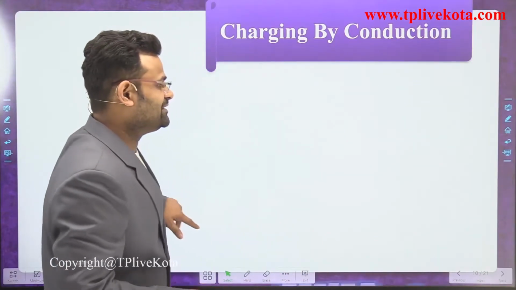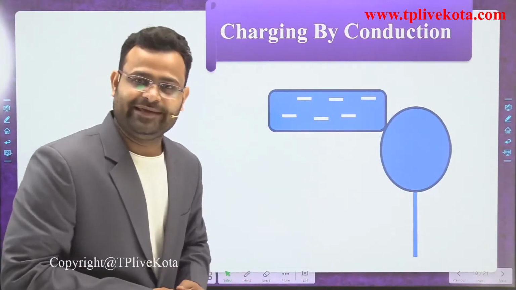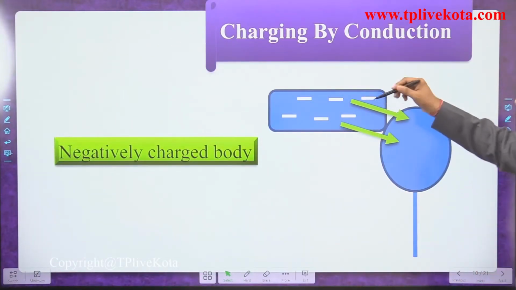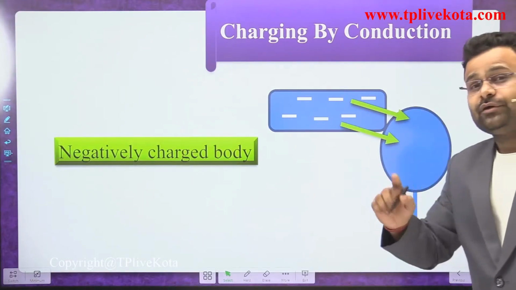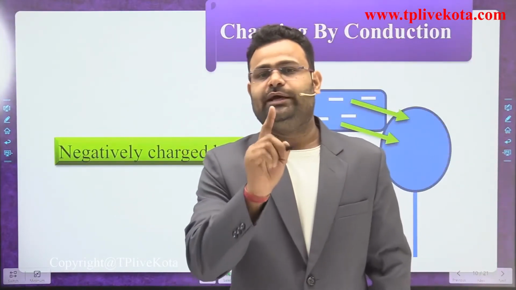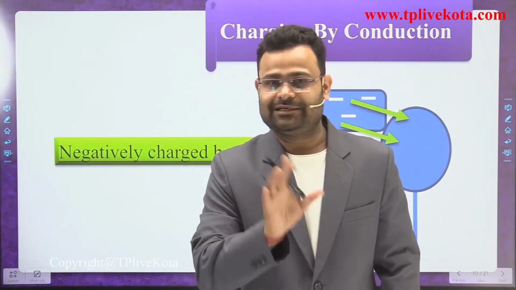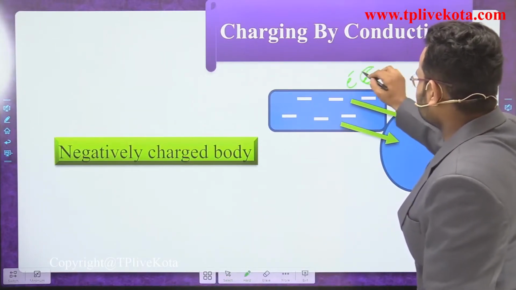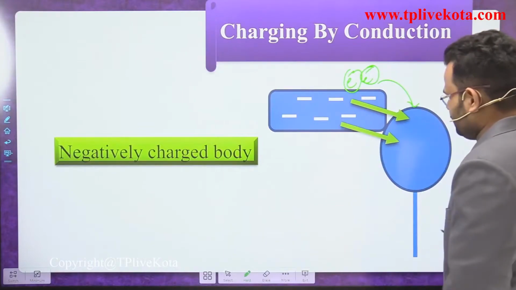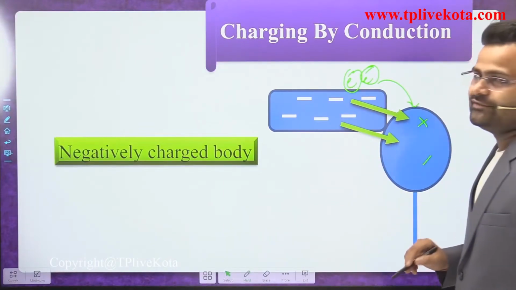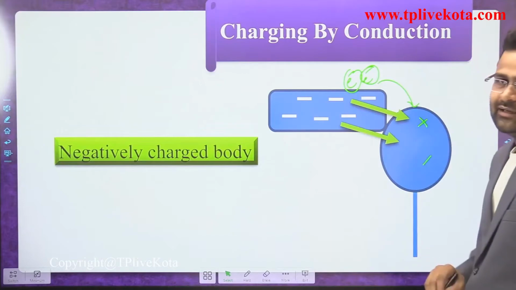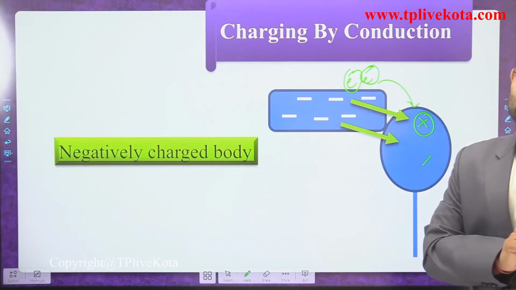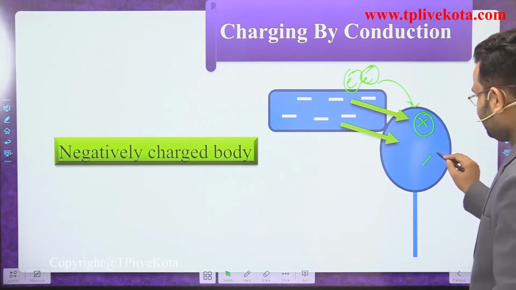When we bring them close to each other, dear students, what happens? Electrons carry negative charge. Only which charge is movable? Only electrons have the property of moving and exchanging position from one body to another. So the body that has excess electrons will move electrons to the other body. It has the same amount of positive and negative charge. When one electron comes here, it reduces the effect of one positive. So what happens, dear, it has one negative.